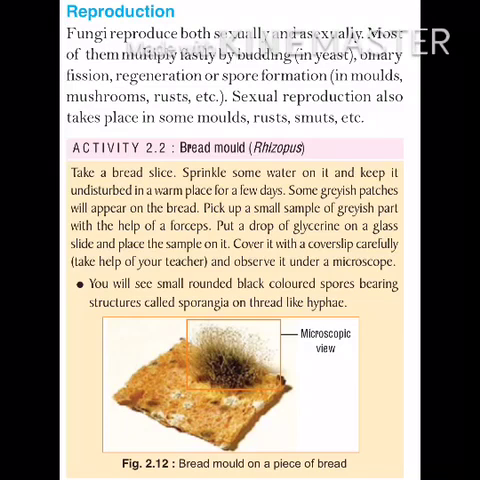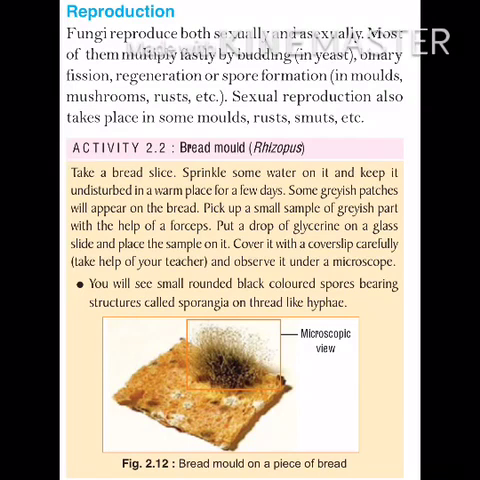Next is activity 2.2. This is bread mold, or rhizopus. To perform this activity you need a bread slice. Sprinkle some water on it and keep it undisturbed for a few days in a warm place. You can see a grayish patch on this bread. Pick up that small grayish patch with the help of forceps and put a drop of glycerine on it.